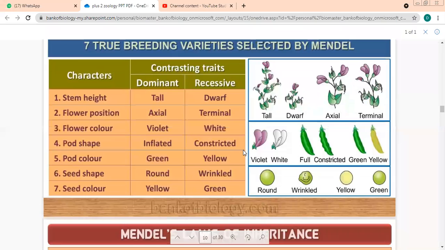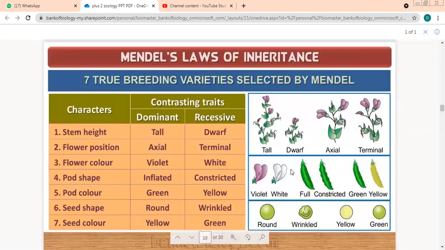Second is the flower color. You can see this is violet and white. This is pod shape. Let us see what pod shape is. You can see inflated and constricted. This is fully inflated, and if it is shrunk from the sides, then this is called constricted. Pod color, nothing too much: it's green and yellow. Come to the seed shape. This is round and this is wrinkled, and seed color is yellow and green.